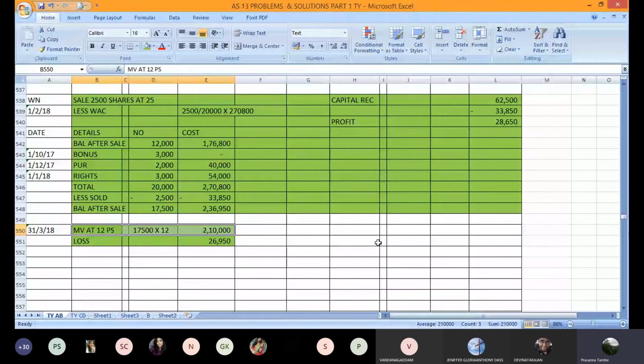So market value of shares will be carried forward, that is 2,10,000, and we will book the loss of 26,950. All of you understood the calculation? Yes. Okay. Any difficulty in the working?